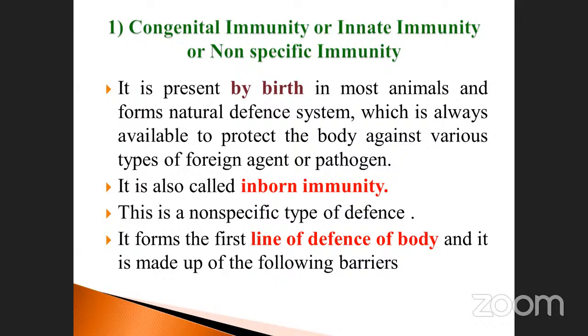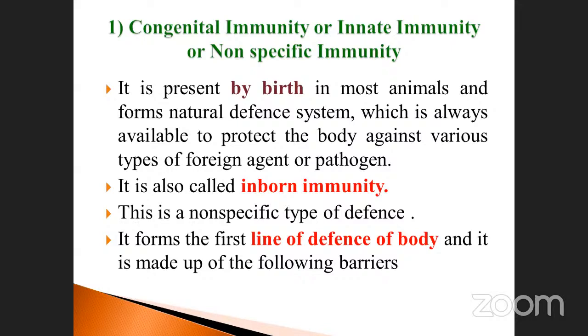That is very, very important. Congenital immunity is otherwise called inborn immunity. This is a non-specific type of defense, we cannot specify it. It forms the first line of defense of the body, and it is made up of the following barriers. This is very, very important; many times they have asked this question.